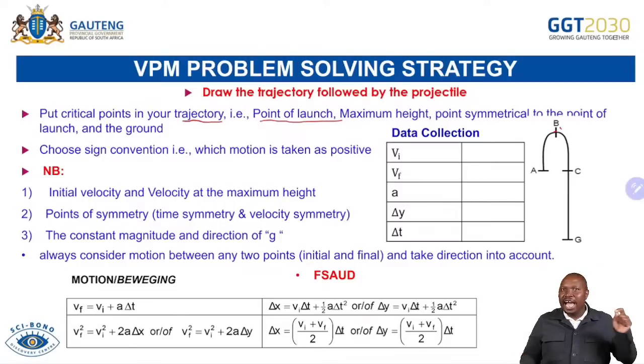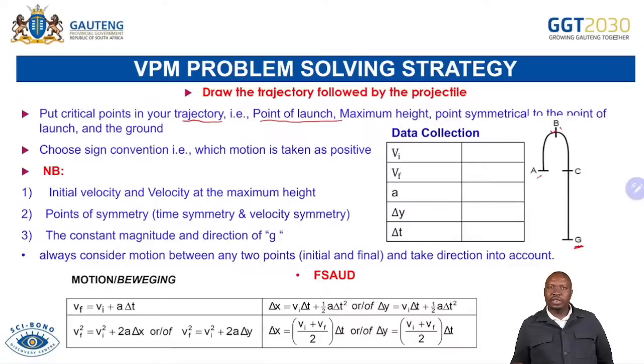And then we are saying the time it takes from A to B is the same time from B to C. So if we say calculate the velocity at G, you know that that velocity will be more than the initial velocity, because as we pass the point C, the velocity is now increasing until it reaches G, which is our maximum velocity just before it rests at the ground.